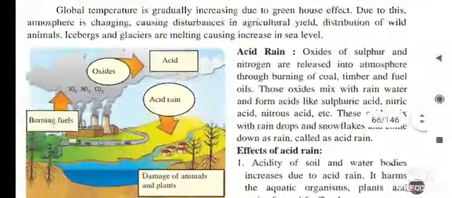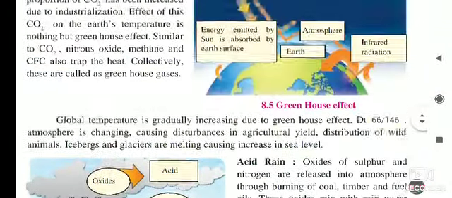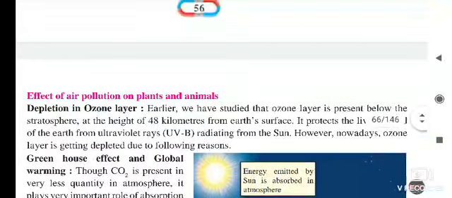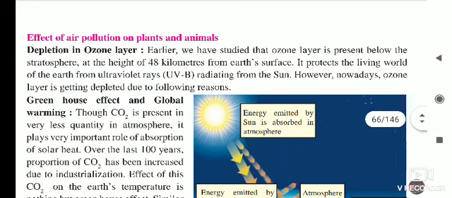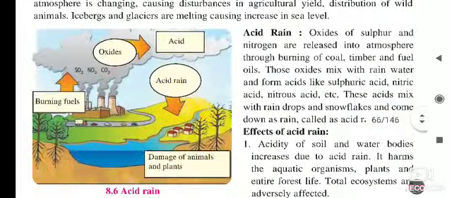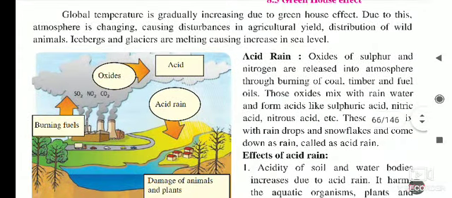Due to air pollution, acid rain also falls. Before that we saw how it affects human beings and living organisms like plants and animals. Depletion of the ozone layer is also one of the effects of air pollution, and the next effect of air pollution is acid rain.